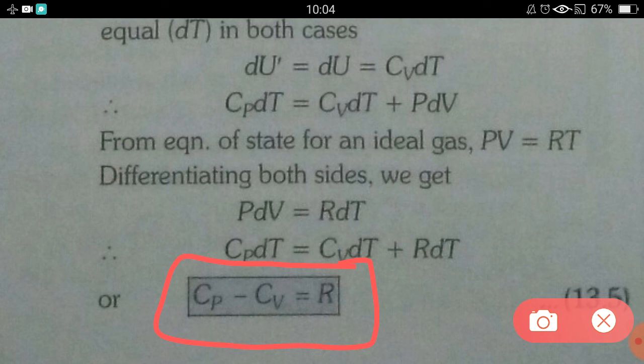So this is also an application of the first law of thermodynamics which shows us the relation between Cp and Cv. This formula is also called Mayer's formula, and this is one very important derivation in this chapter.